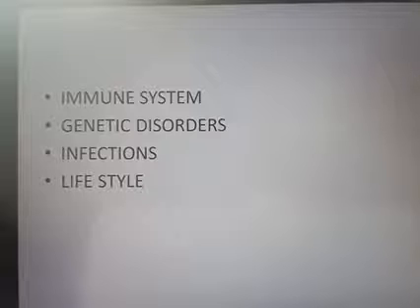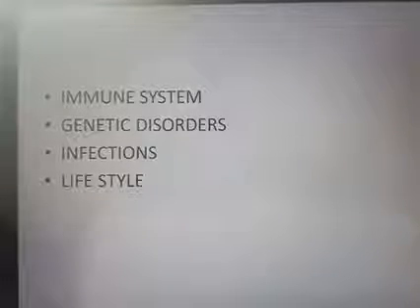Degenerative disease means the disease caused by the malfunction or poor function of some vital organs of our body. Examples are heart failure, kidney failure.